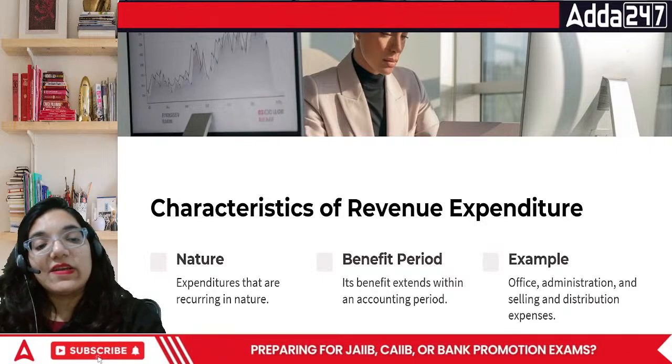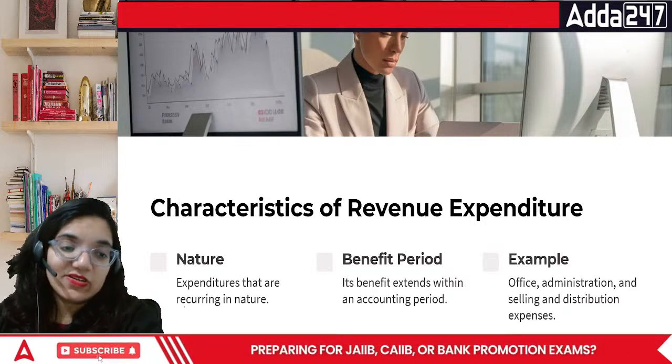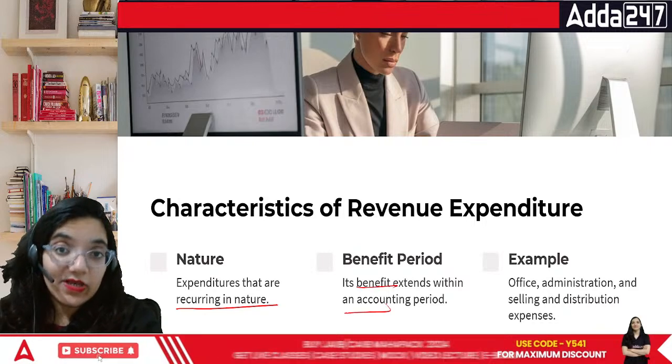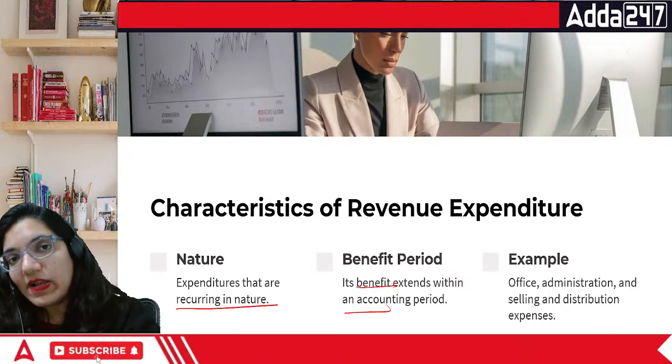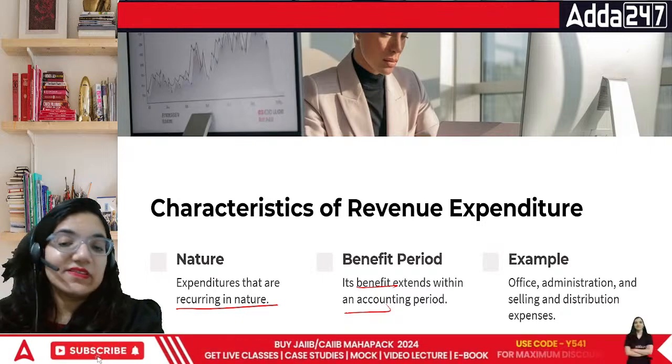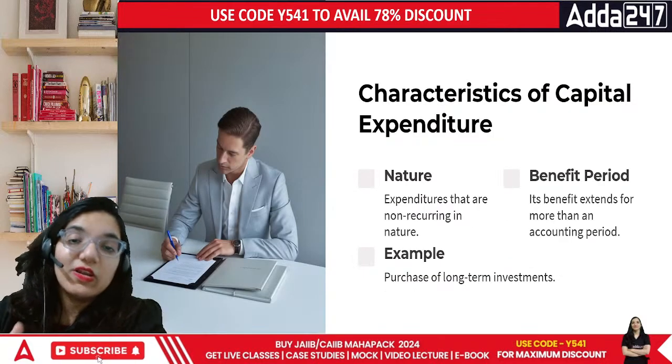Then revenue expenditure can be something which is repetitive in nature. It's done on a daily basis. At the same time, the benefit is for an entire year only. Wi-Fi expenditure will not even last for an entire year. It's just for 1 month. And again, I have to pay. Office expenses, admin expenses, selling, distribution, they're all a part of it.